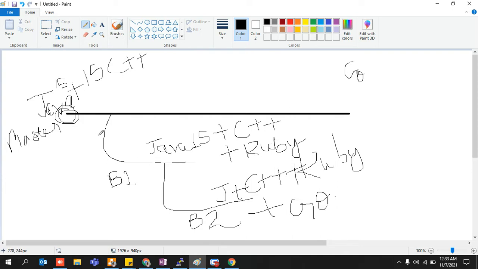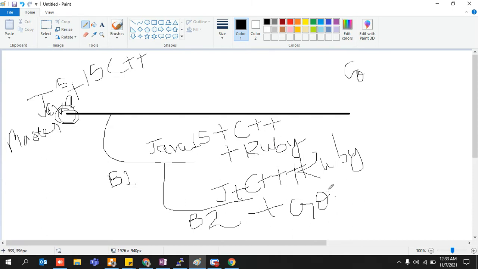After that, once that developer adds his own code, let's say he wants to add some code in the Ruby language, he can go ahead and add it. Once that is done, if a branch B2 is created from B1, it will work in the same old fashion. It will contain the 15 lines of Java code, the C++ code, plus Ruby as well.